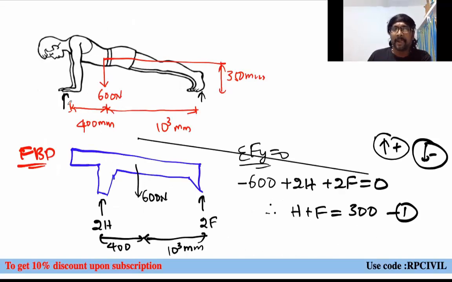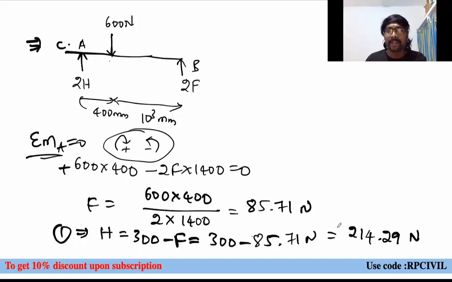Yes or no? If you observe, whenever you are doing push-ups, where will you feel more pain? You will be feeling more pain on the hands only. Why? Because more normal thrust is exerted by the floor on the hands only. This is the reason. Conceptually you can see this, yes. Hands are subjected to more normal thrust, and the legs are subjected to less normal thrust.